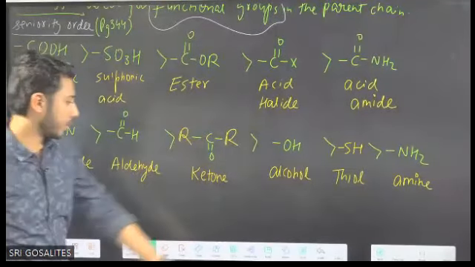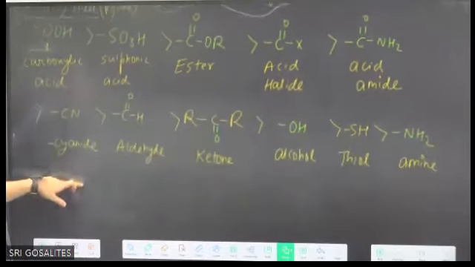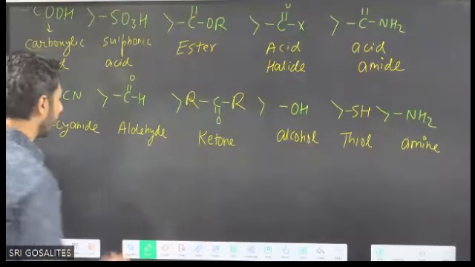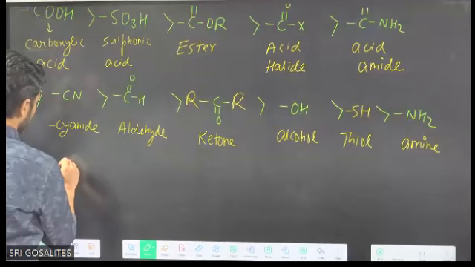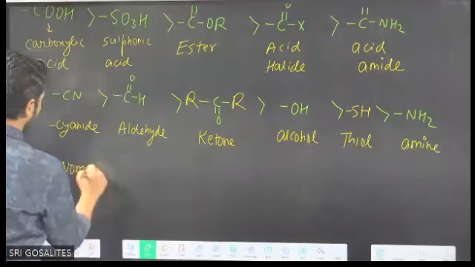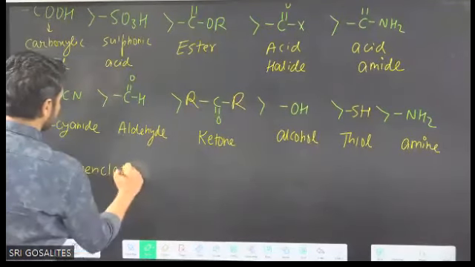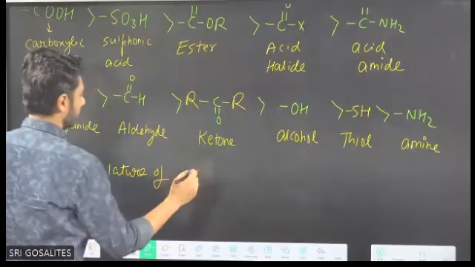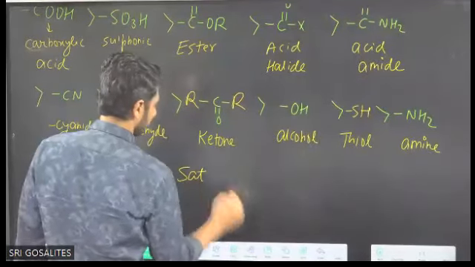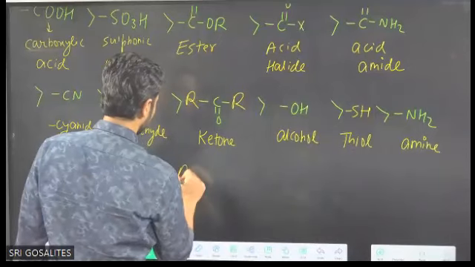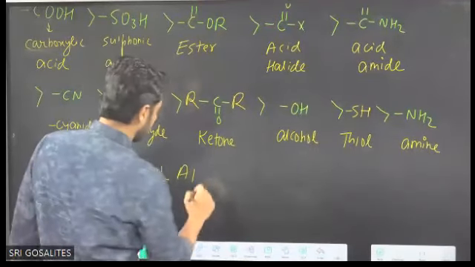Now in the next lecture we will start actual naming, which is nomenclature of alkanes.